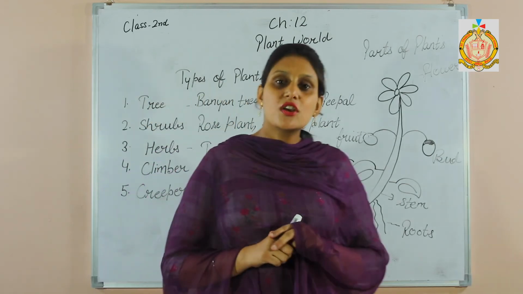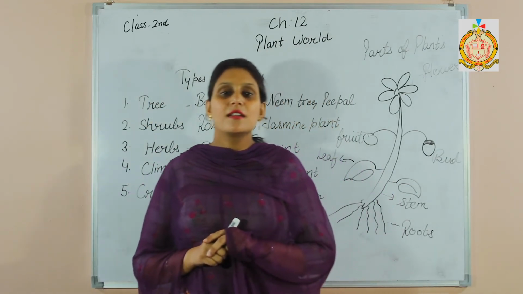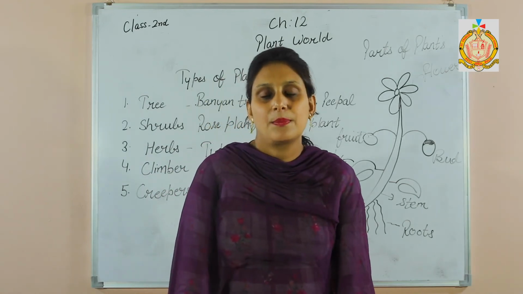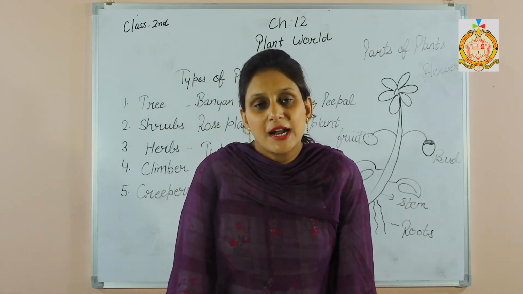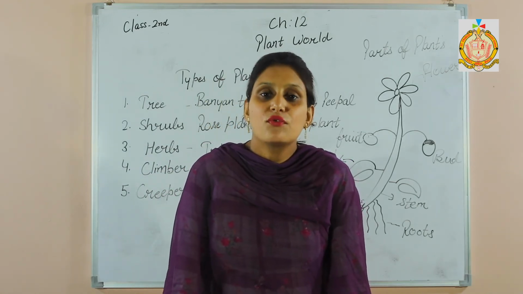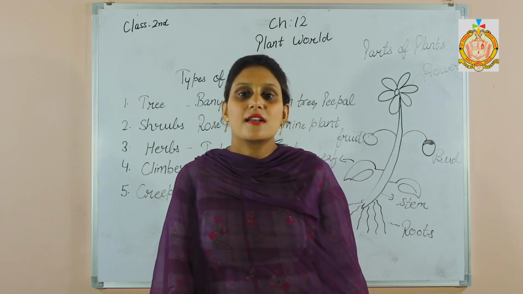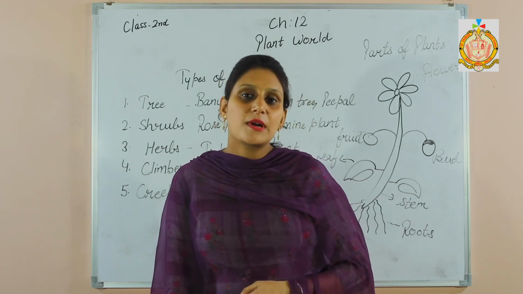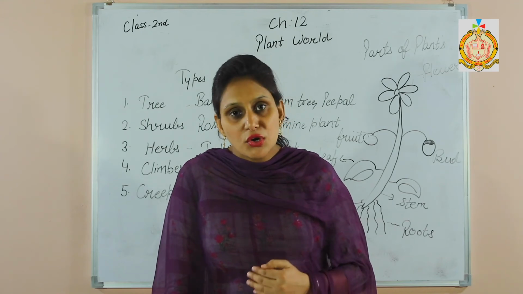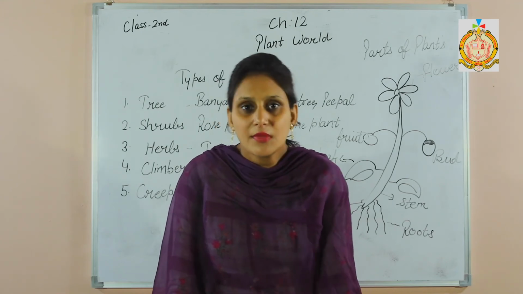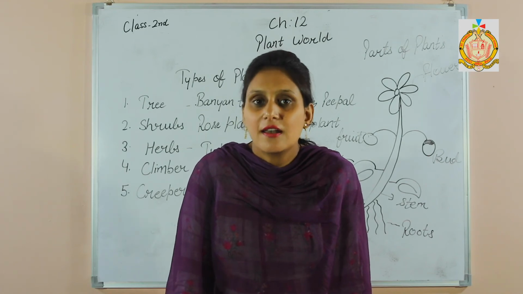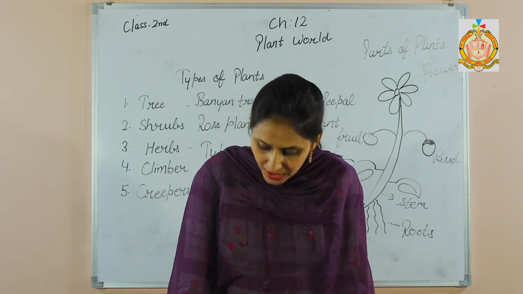So next one is uses of plants. Can you tell me, students, about the uses of plants? Plants are very useful to us, and we get many things from plants. We get fruits and vegetables from plants, and plants are also used to make medicines, like some herbs, mint and tulsi.